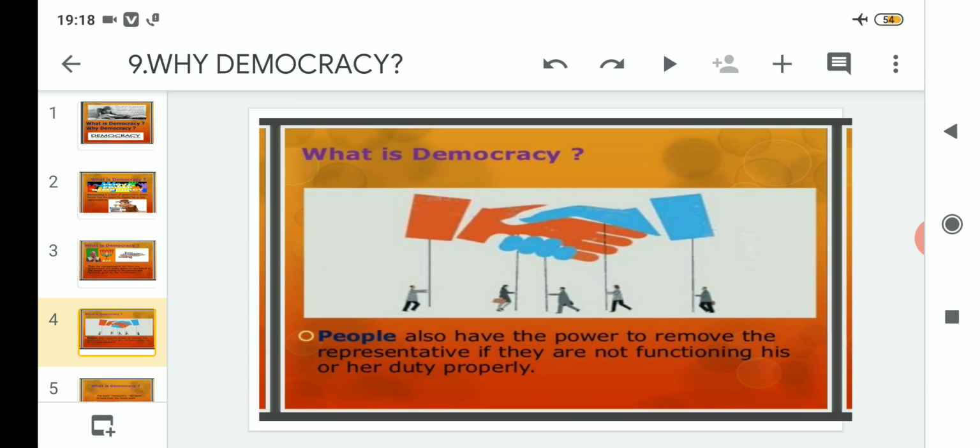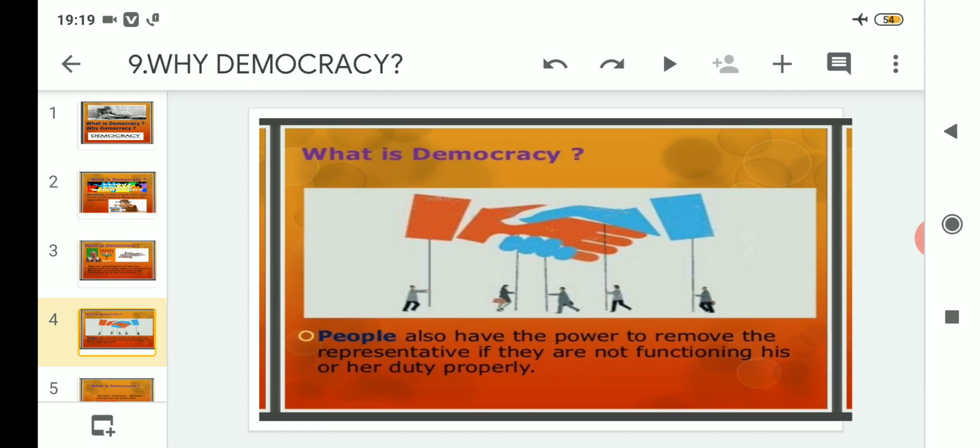Clear? So he or she is not at all capable of holding that position. So in the next election, suppose that same person stands in the election and asks for your vote, then the scenario will be different. Then what will happen? The people over there who gave him vote the earlier time, having trust in him or her, this time they will not at all give vote to him or her.